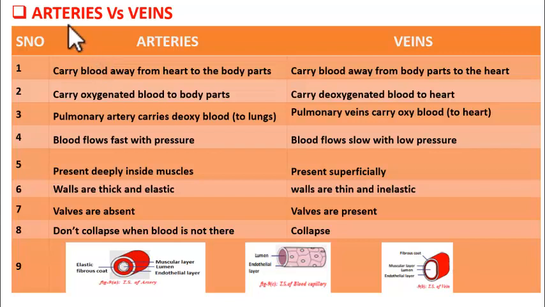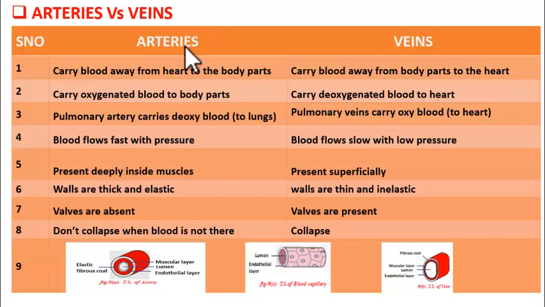Good morning students. Today we shall see the differences between arteries and veins. Students, in our previous video we have already learned about the types of blood vessels and their functions. Right? Now we shall see the differences between the two main blood vessels, arteries and veins. Got it? Shall we start?